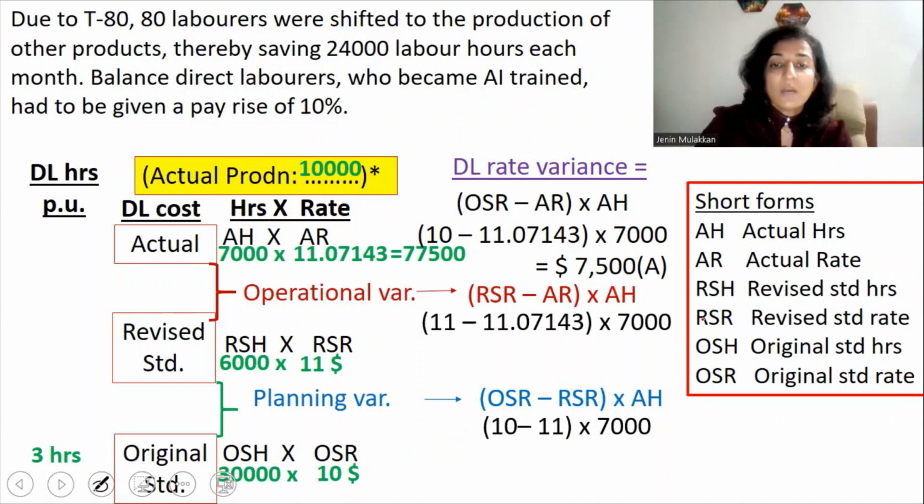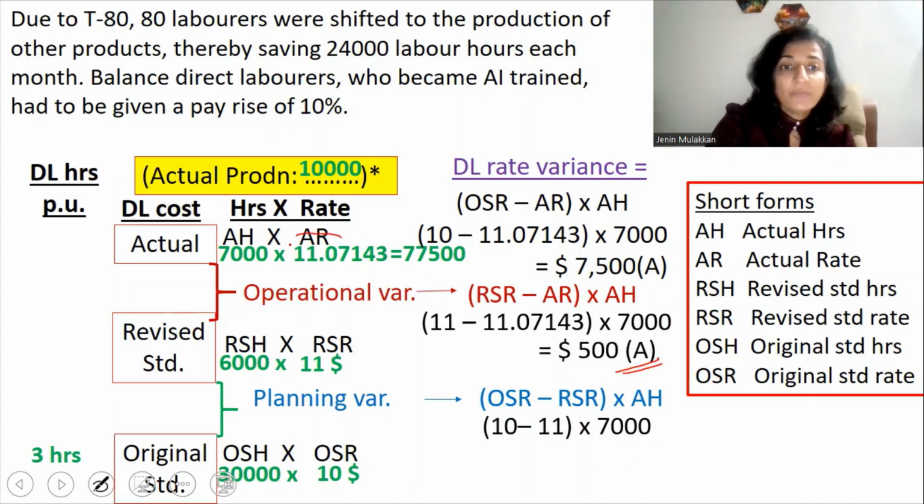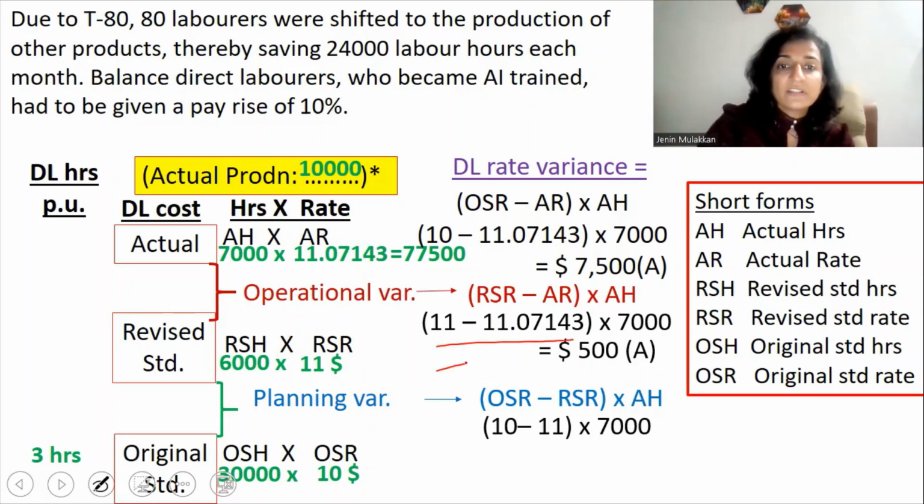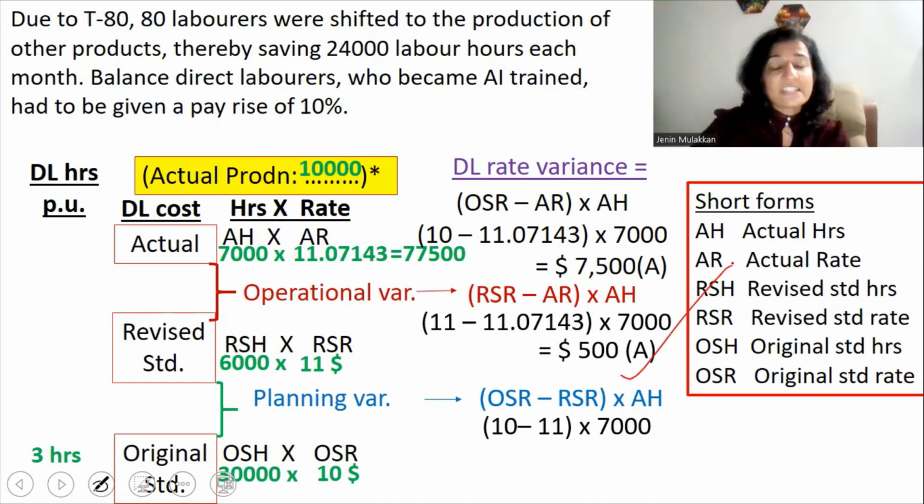So the answer works out to $500 adverse for the operational variance. Why is it adverse? Because we have paid $11.07 for every hour instead of $11 that was prescribed as per the revised standard. So that is why it is an adverse variance. And even if you solve this, you end up with a negative balance. So we can confirm that it is an adverse variance.